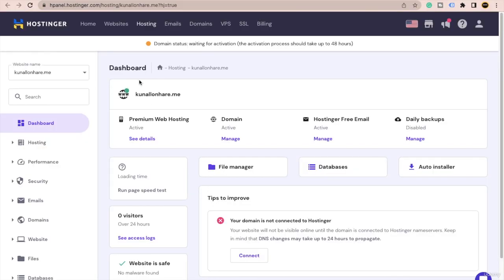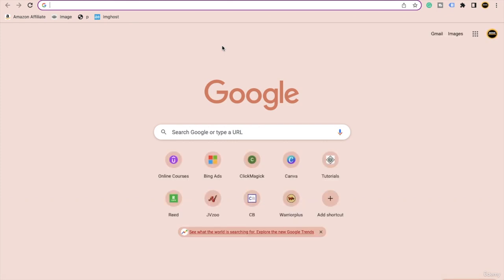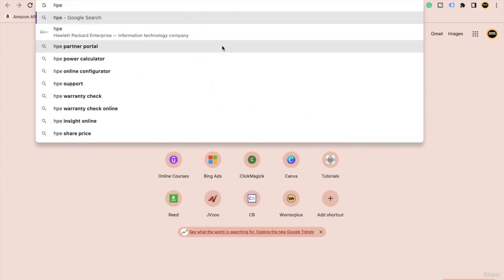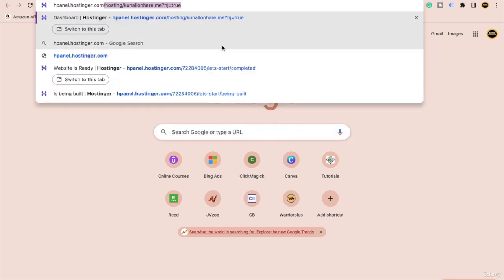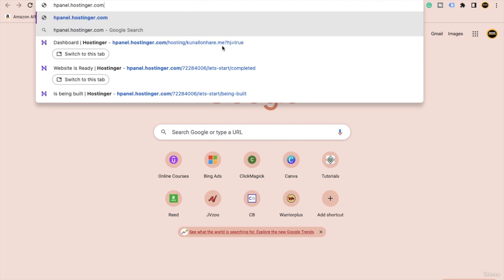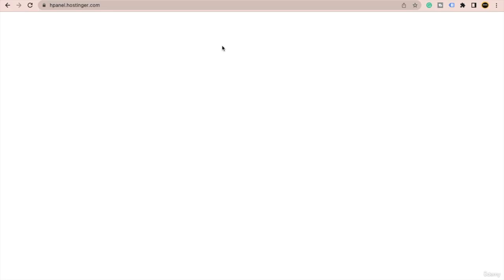So now my friends, this is how you have set up your Hostinger account. And one more thing, if you ever want to visit your Hostinger account, you just need to type hpanel.hostinger.com. Okay, just type this in your browser, everything in small letters, click on enter. It will take you to the Hostinger's dashboard.